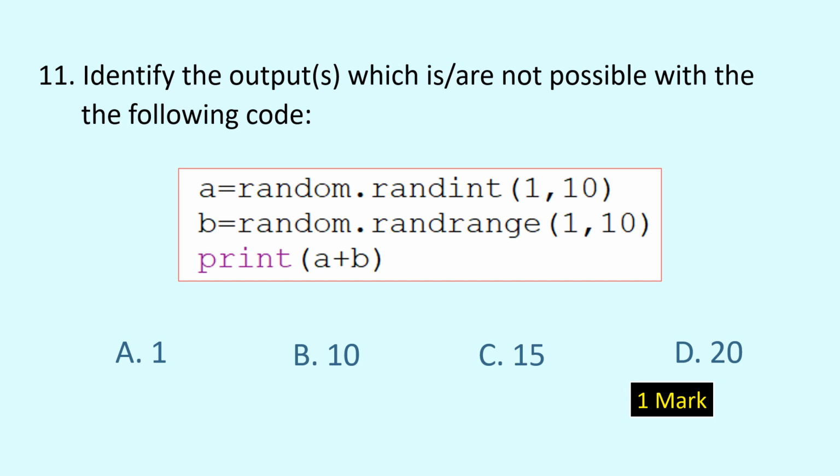Question number 11. Identify the outputs which are not possible with the given code. See the code. See the options which are given A, B, C, D. Identify which output is not possible. There may be one or more than one. And the correct options are A and D. 1 and 20 cannot be the outputs with the given code.